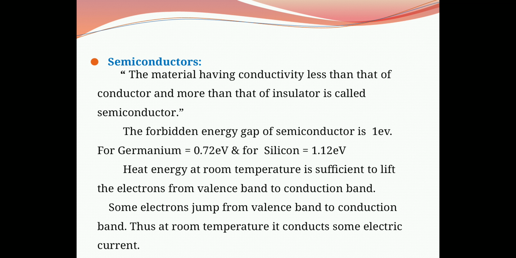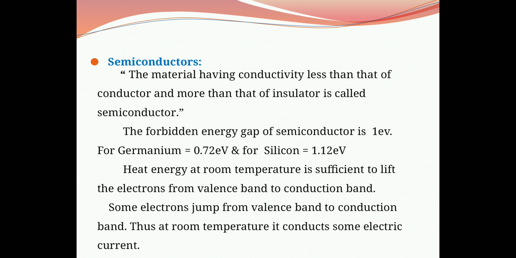In this case the valence band is full and the conduction band is almost empty, and the forbidden energy gap is very small, about 1 electron volt. Thus even heat energy at room temperature is sufficient to lift electrons from the valence band to the conduction band.